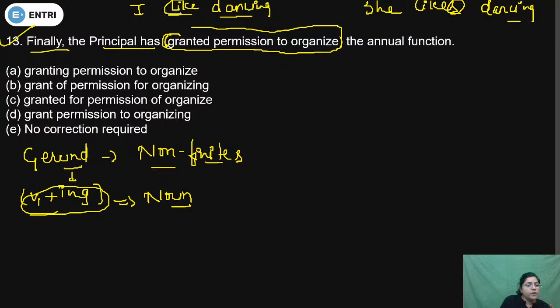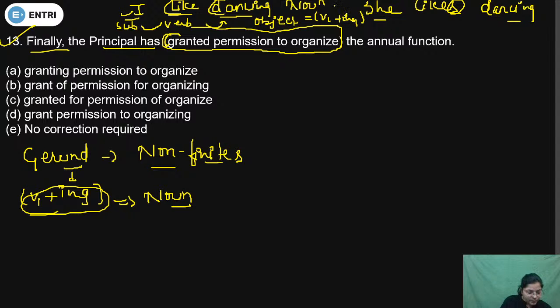Finite verbs are those verbs which can change according to subject and tense. But non-finites are those verbs which can never be changed according to subject or tense. "Like" is an action, and the performer means the subject, and what he likes, what I like, what she likes, is the object. And definitely "like" will take some thing, so it is a noun given in the form of V1 plus ing.